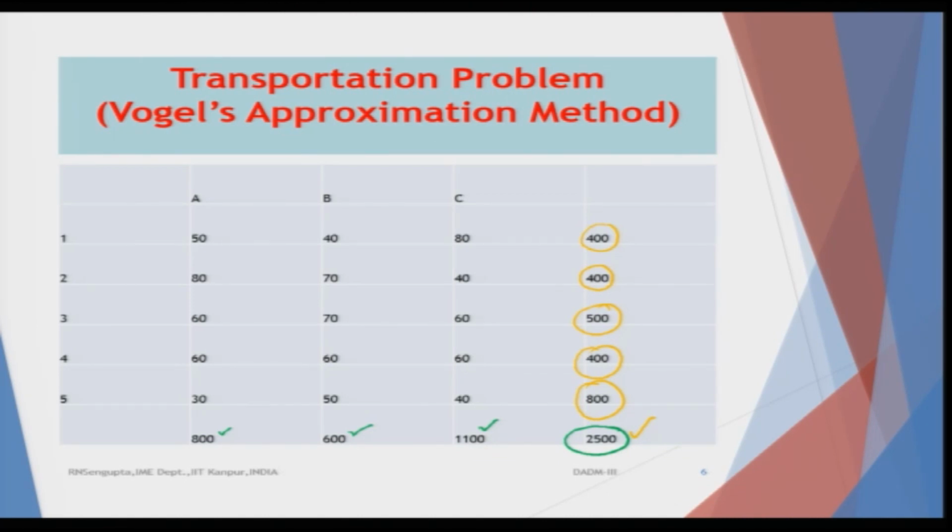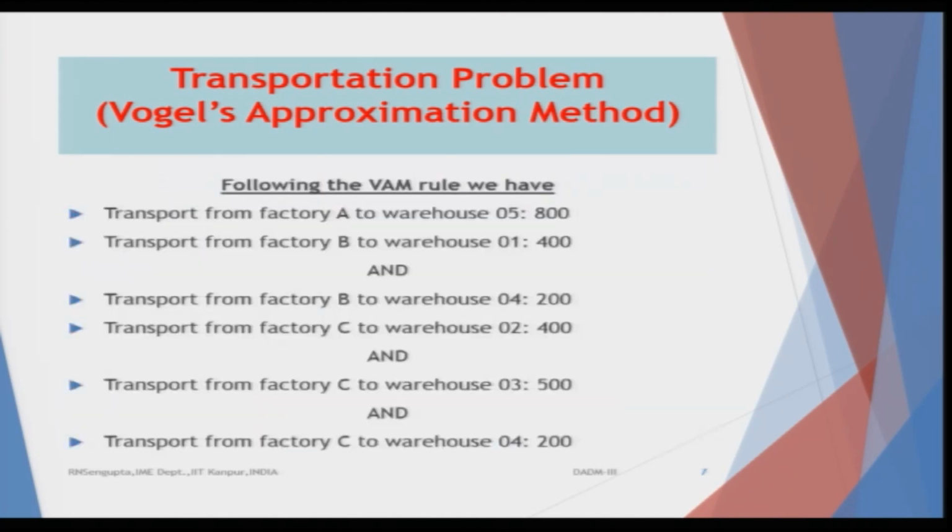Now, if I do the allocations based on the rule, based on each step as you go, it will come out like this. Transportation from factory A to the warehouse is 800. Transportation from factory B to warehouse 1 and 4 would be done in the combination of 4:2, which is 400 and 200. For C, I will basically transport.